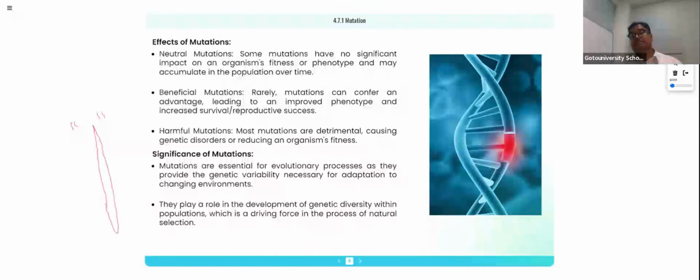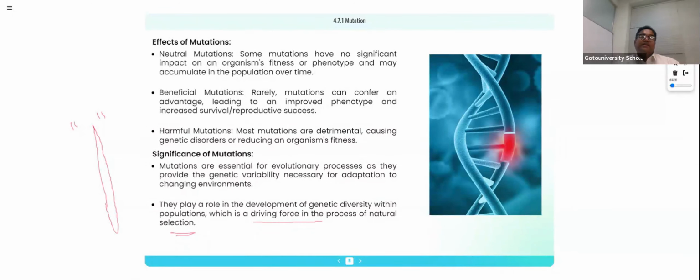That is the reason why we are finding so many varieties of rice, dates, and camel in the different geographical areas of the GCC, right? So we know very well the genetic diversity in the population is a driving force in the process of natural selection, right? Development of genetic diversity within the population.